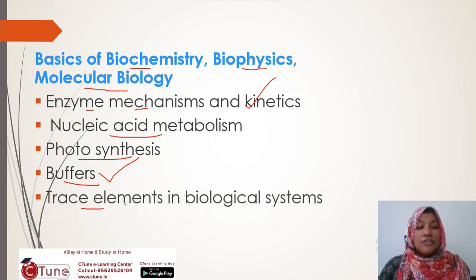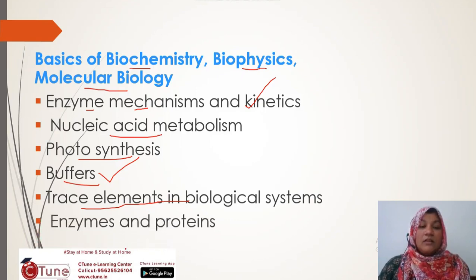Next is trace elements in biological systems. Which are the trace elements? Zinc, molybdenum, cobalt, nickel. Many trace elements are there in the biological system, and we study their function. Next is enzymes and proteins.